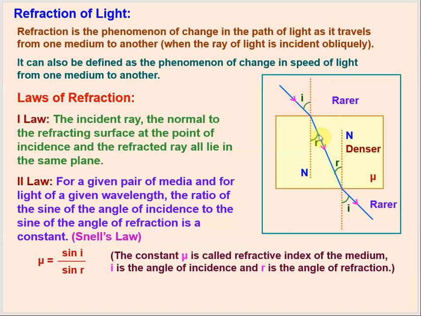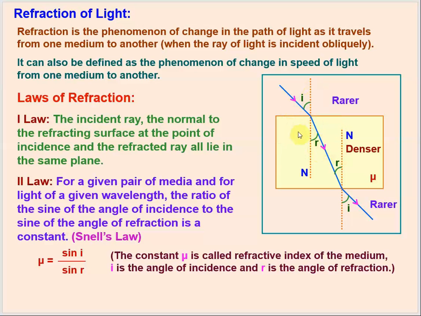And the second law is that the ratio of the sine of the angle of incidence to the sine of the angle of refraction, sine being the trigonometric function, is always a constant. So this ratio always remains constant for all angles of incidence and for all corresponding angles of refraction.